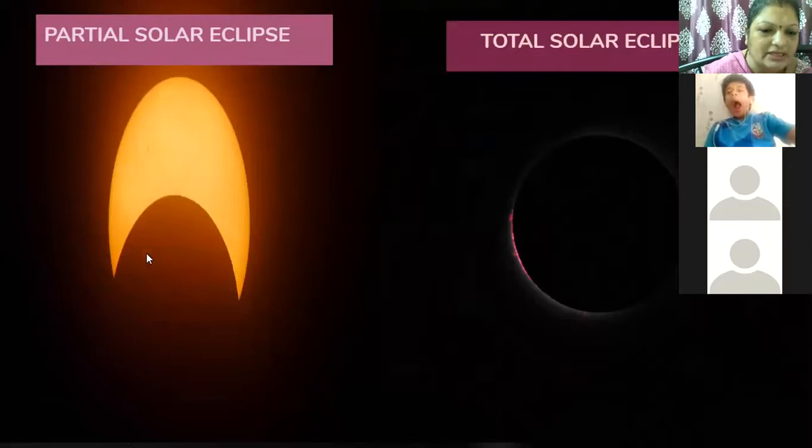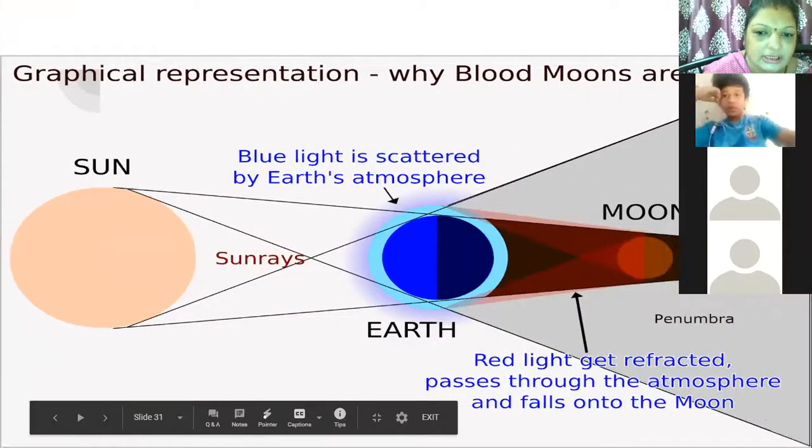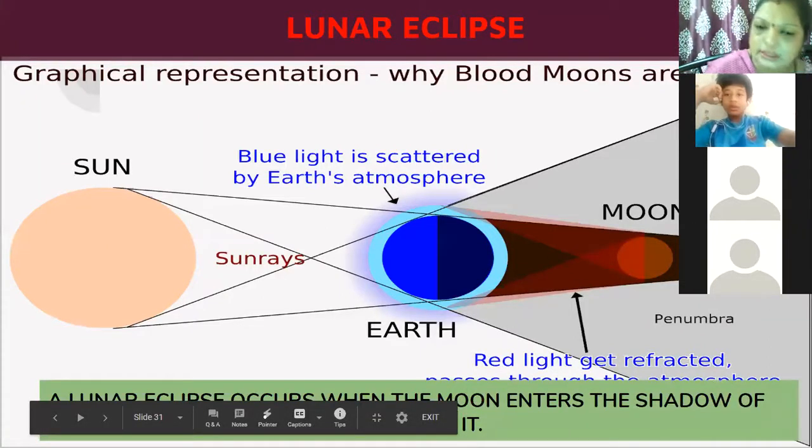When the moon does not cover the sun completely, it cannot cast a complete shadow on the earth. It is not covering completely. So, see, this moon is slowly covering the sun, but it is not completely covered. So this is a partial solar eclipse. And when it covers completely, it will be a total solar eclipse. Now this is a graphical representation. We studied the solar eclipse now.